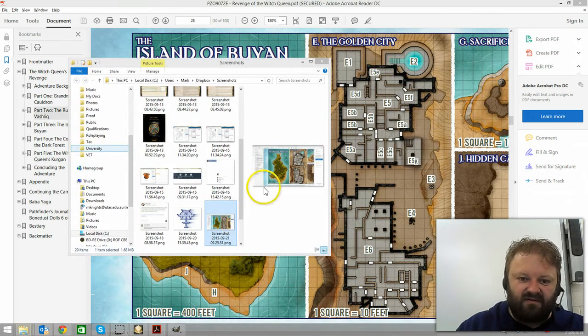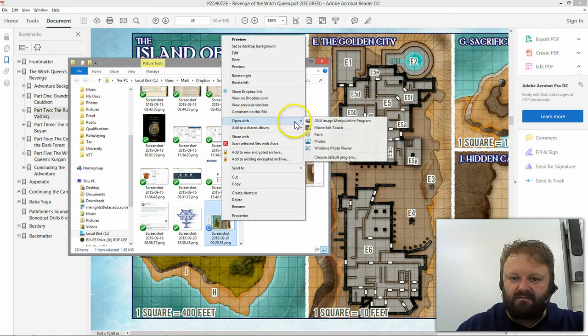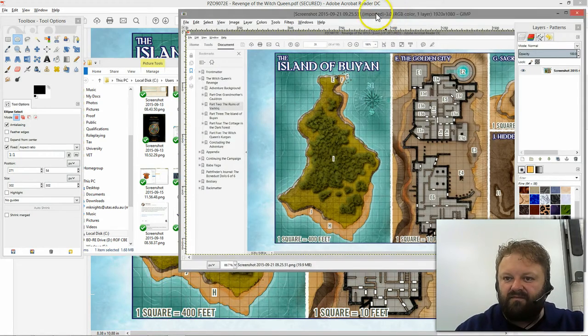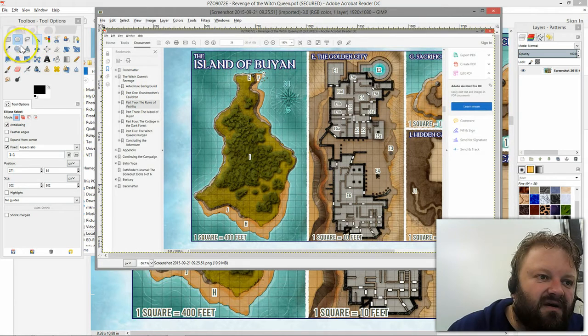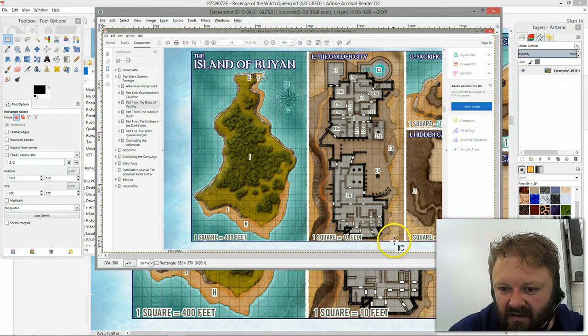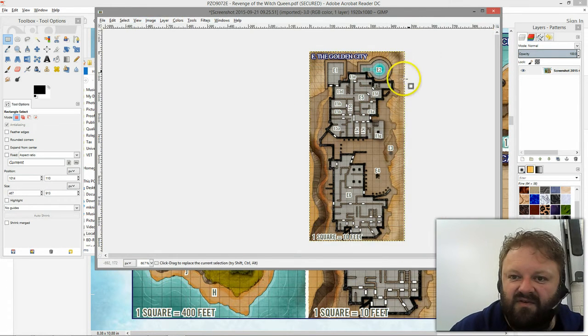Go to that screenshot. Open it in GIMP. There we go. We're after the city, so we get the square. Image, crop to selection.